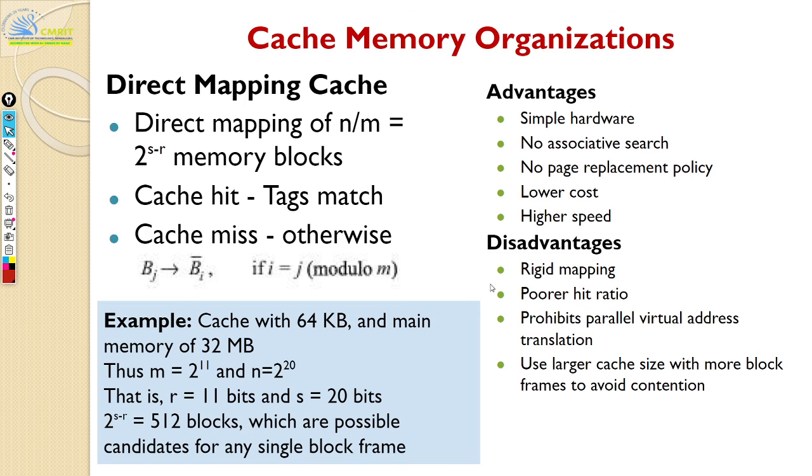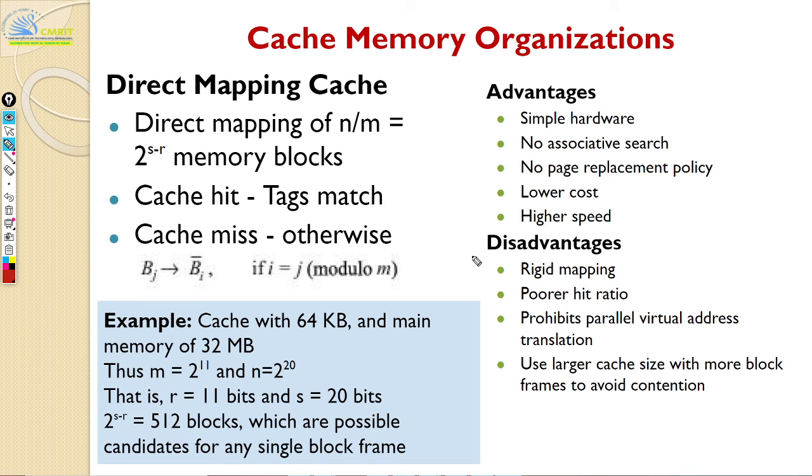Now your value for M is 2 power 11 and N is 2 power 20. For any given block frame, you can have 512 different memory blocks that can be mapped.